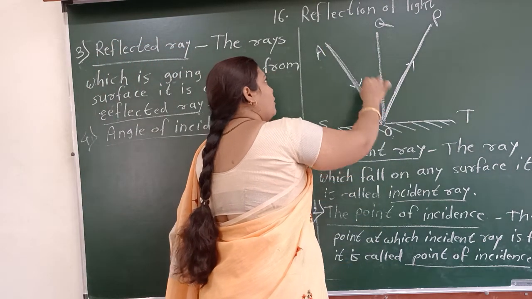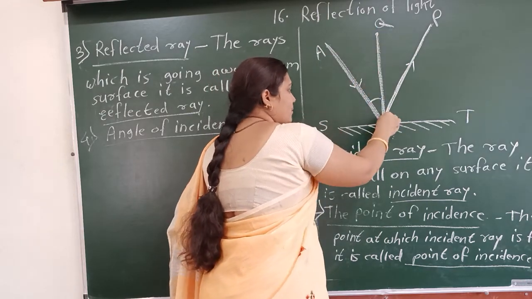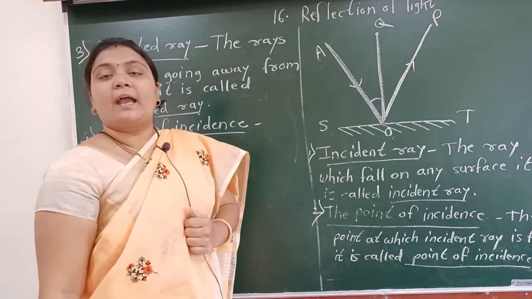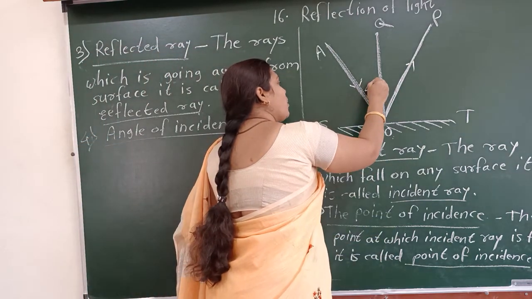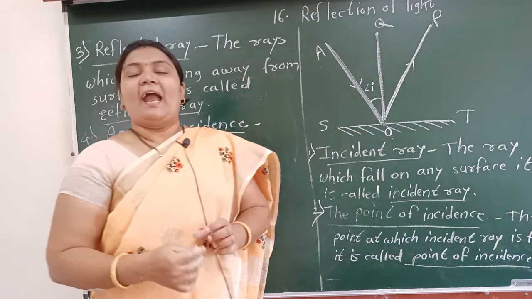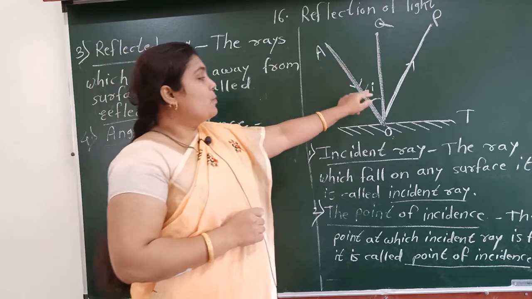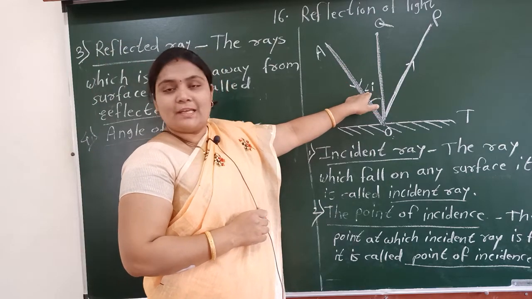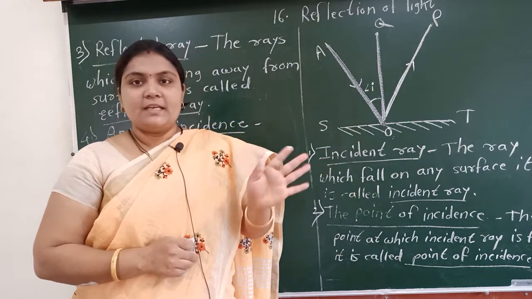The angle which is made by the incident ray to the normal, it is called the angle of incidence, and it is denoted by small i. This symbol is for the angle and i for the angle of incidence.